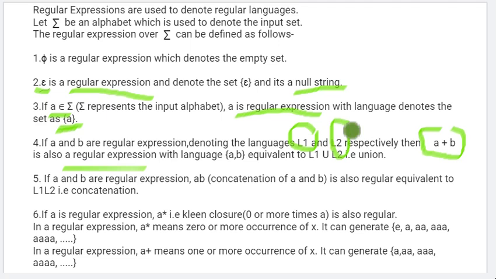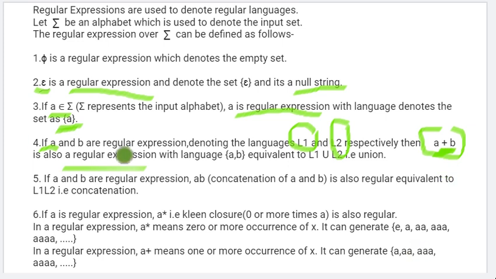So to write the union of two languages, we write a plus b: the first input from language L1 combined by union with the second input from language L2. This is the union expression with the help of plus.